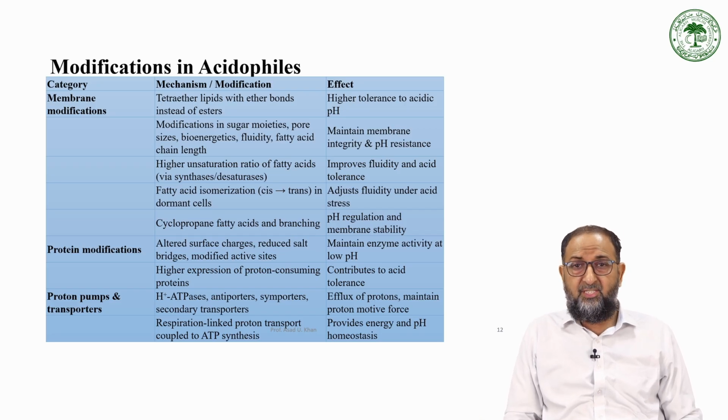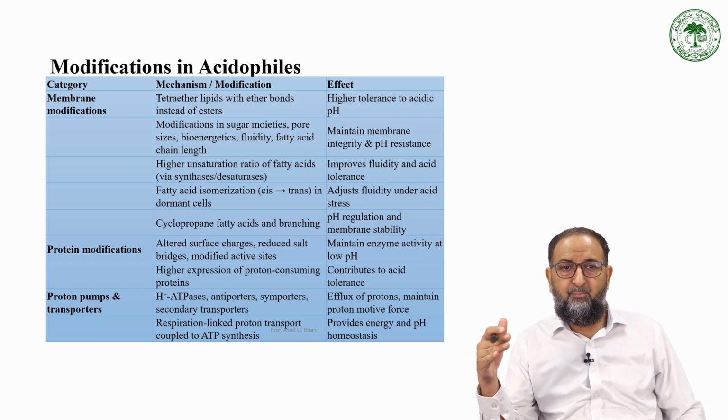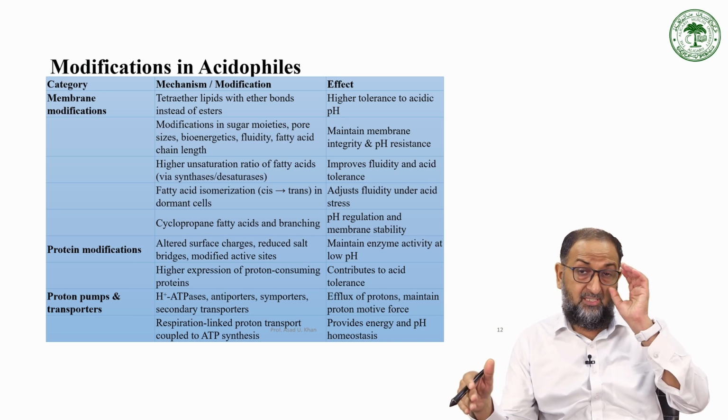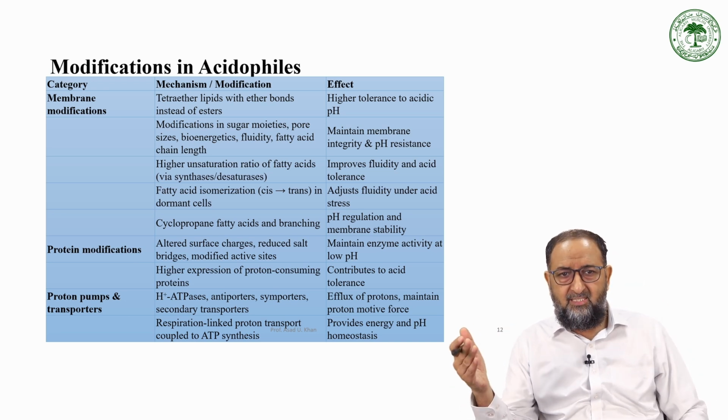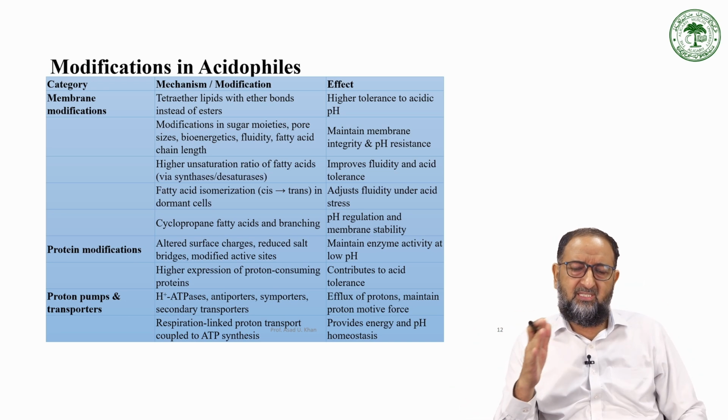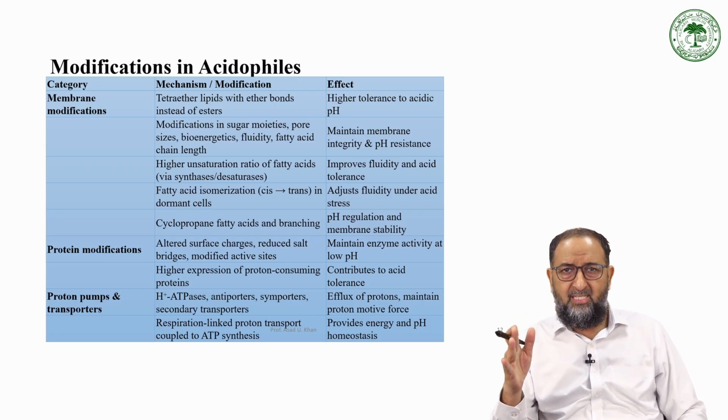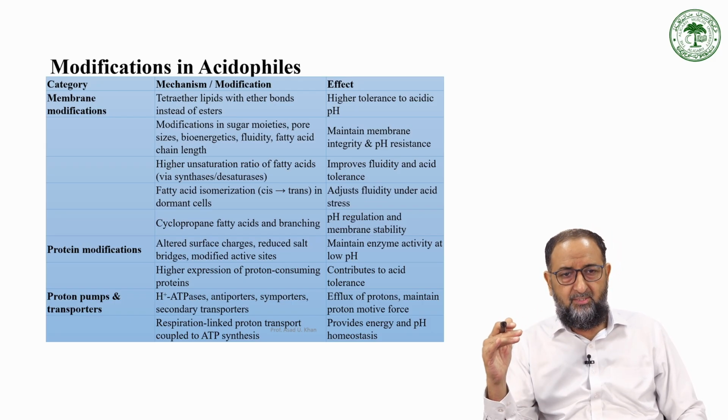So these are the big modifications. In this case, it is an ester bond, not an ether bond, because the ester bond will protect it from growing at the extreme condition, with a high tolerance in the acidic condition, right? Then there are modifications in the sugar moieties, for example pore size, bioenergetics, fluidity, fatty acid chain length. All these modifications in these components take place, which may maintain the membrane integrity at a low pH, right?